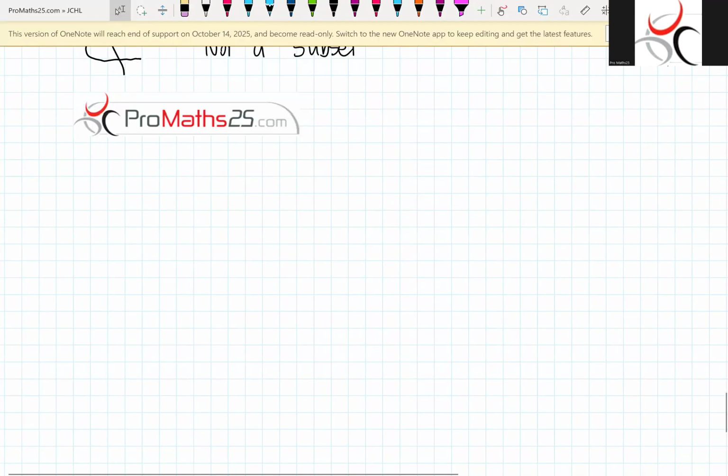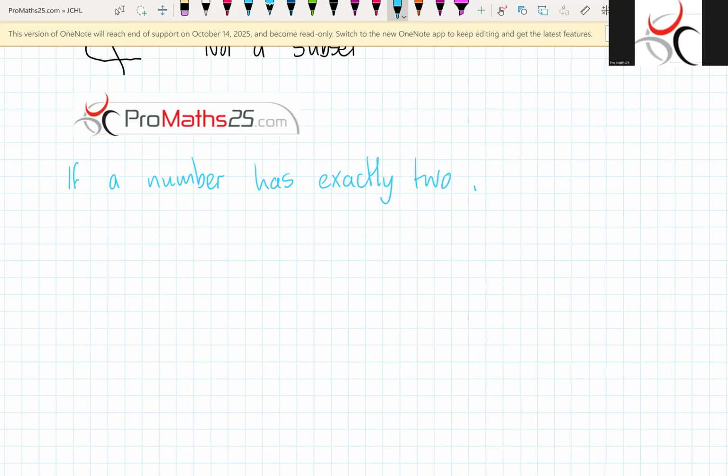The other question we want to look at here is, if a number has exactly 2 factors, it is a what number?